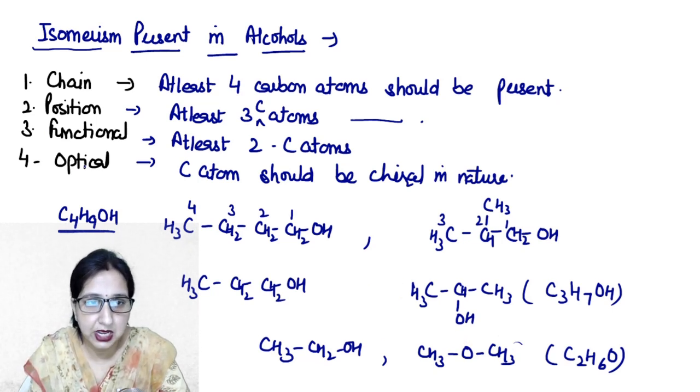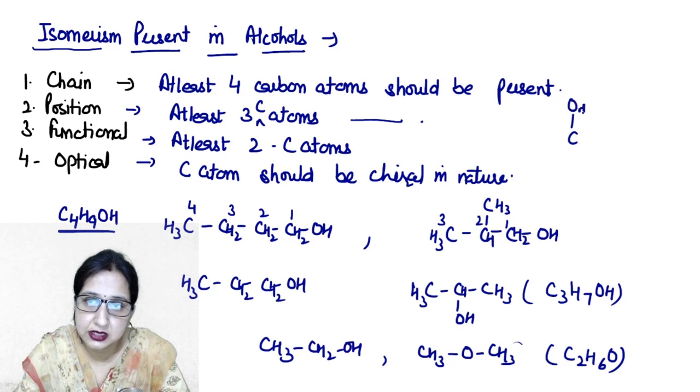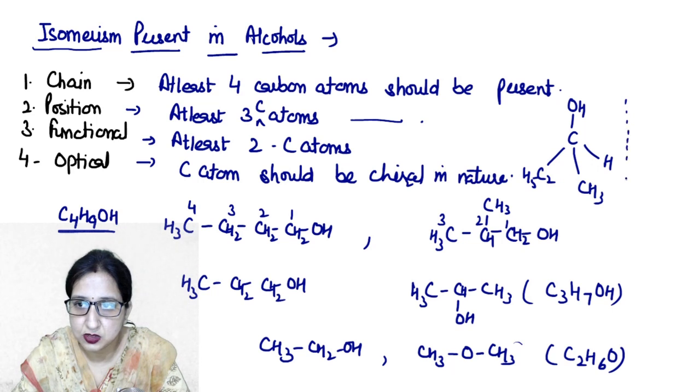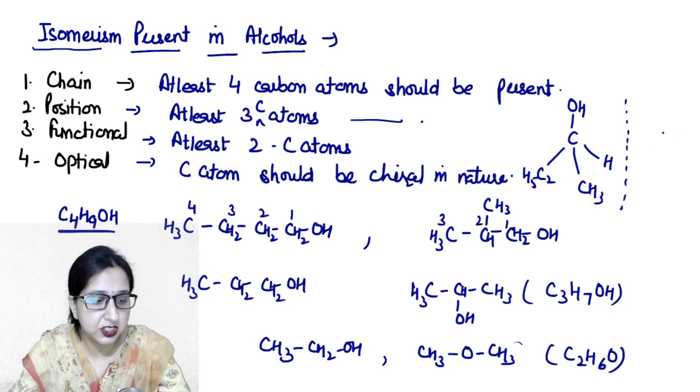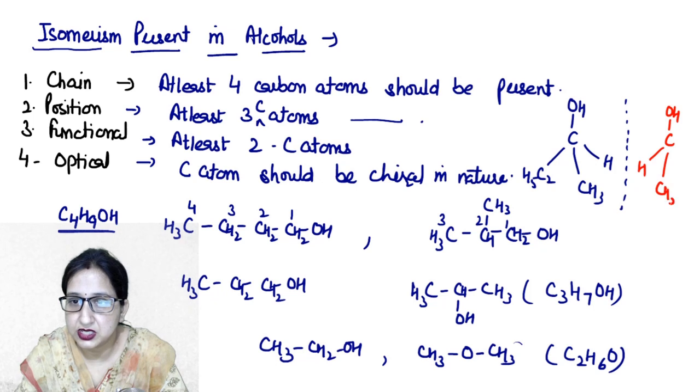Next is your optical isomerism. So in this case the carbon atom should be chiral in nature. For example, like this, it should contain 4 different groups. ठीक है, optical isomers, so its mirror image will be COH H CH3 C2H5.